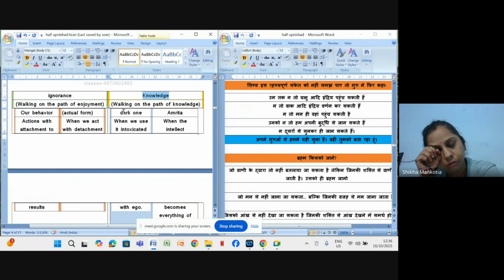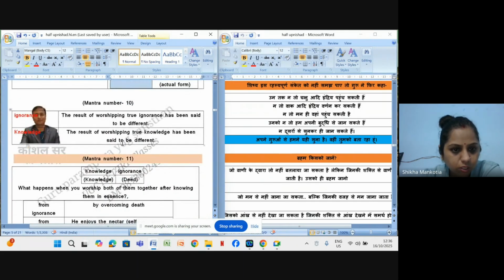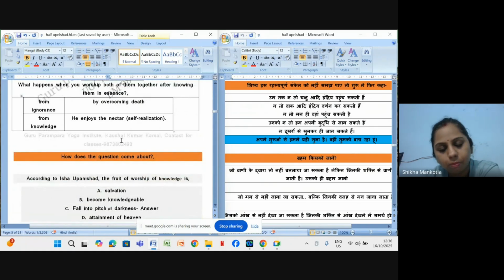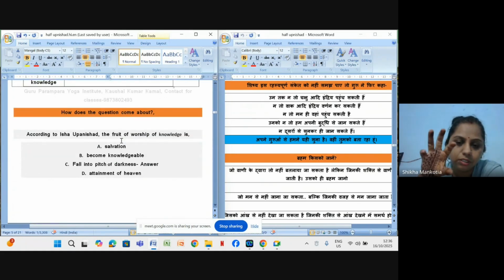So when we do our karmas with knowledge but with egoistic, intoxicated behavior, then also that person falls into the deepest darkness, right? The mixed result was also explained: if a person does things with both ignorance and knowledge, what will the result be?